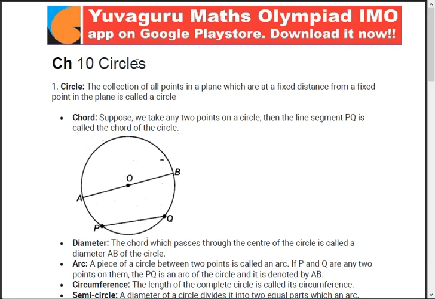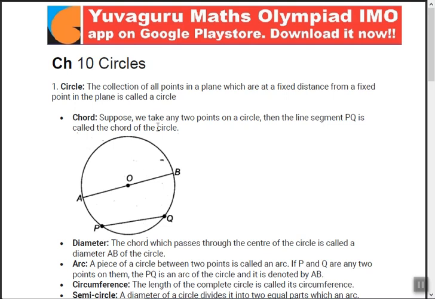Today's topic is circles. What is a circle? You'll say quite simple, draw something circular using a bangle or something, and that's a circle, which looks equal. But the practical definition of a circle is the collection of all the points in a plane which are at a fixed distance from a fixed point in the plane.